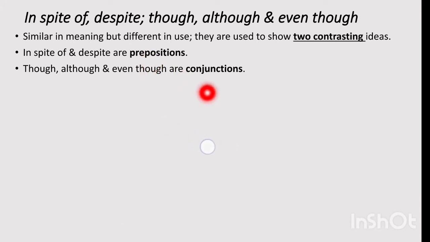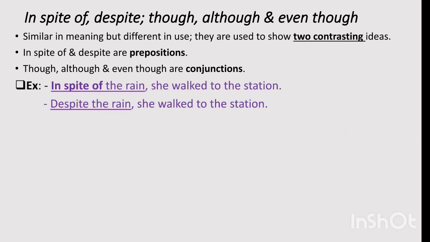It means in spite of and despite इनके बाद हम phrase लगाते हैं और though, although and even though are followed by a clause. And now what is the difference between phrase and clause? Phrase means a group of words and clause means also a group of words. Phrase के पास अपना subject और अपनी verb नहीं होता है, जबकि clause के पास अपना subject और अपनी verb होता है. That is the basic difference. So now have a look at these examples and these examples will make everything clear to you.